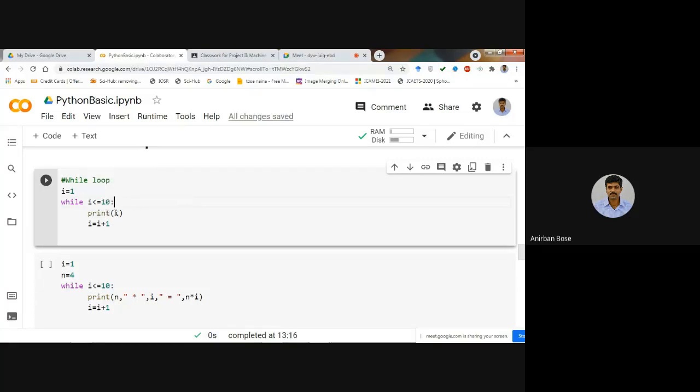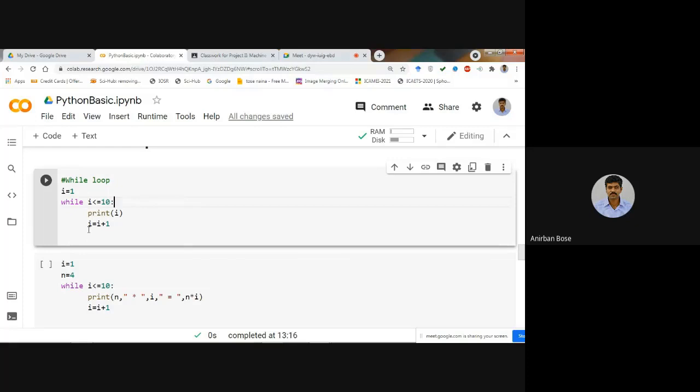Initially I is 1, so it will satisfy this condition, so it will print I. That means 1 will be printed, and after that it will go to the next line, and I is equal to I plus 1. Then I will become 2, and again it will check whether I is less than or equal to 10 or not. Yes, I is 2, so it will print 2. Then I will become 3, and in this way it will carry on, and when this condition is not satisfied, it will come out of this loop.